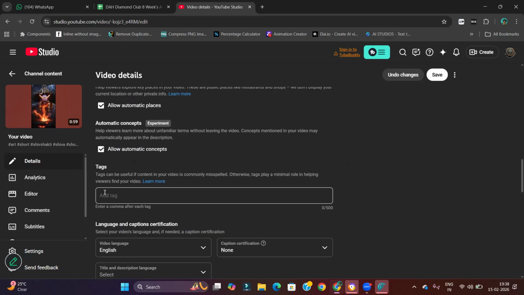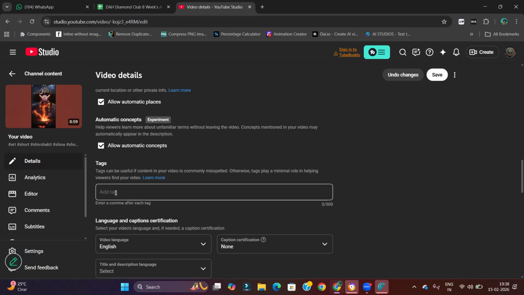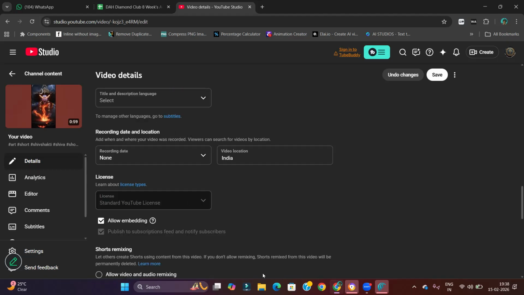And along with that, you may or may not add tags. It's absolutely okay even though you do not add tags for shorts. Other than this, there is not much what you have to do. You just can save, or here it is showing save. In your case, it will be asking you whether you want to publish or you want to keep it private or unlisted. You can directly publish it. This is first thing. Second is long form content.